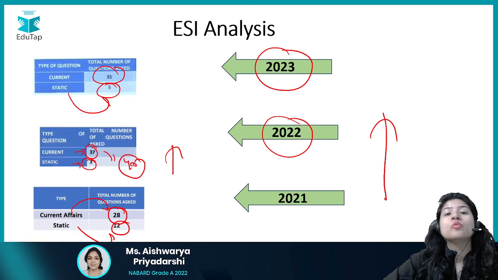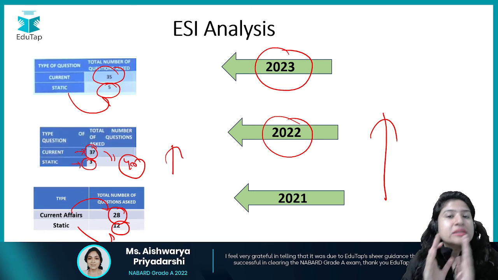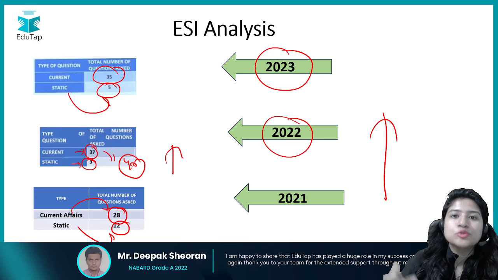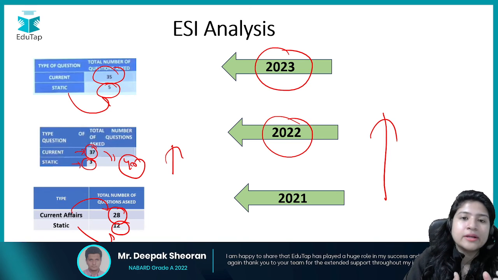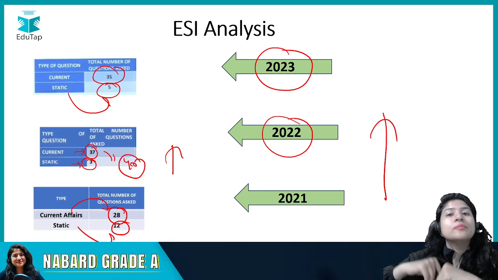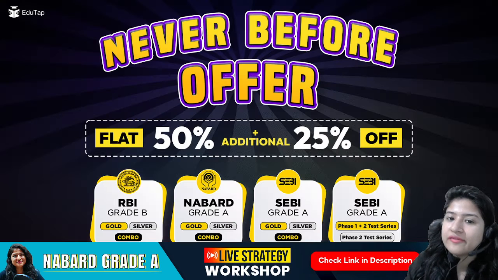I am not saying to forget current affairs altogether, but your priority should be static. Similarly, if you are covering ESI, reading static would help you understand current affairs in a better manner, but you need not dedicate all your time to the static portion, because there the weightage of current affairs is more.